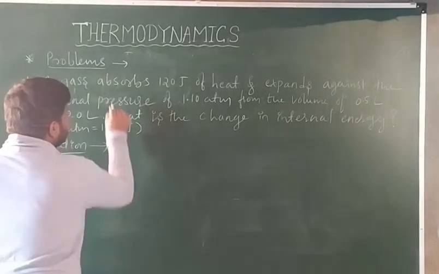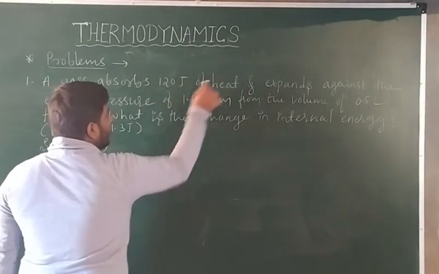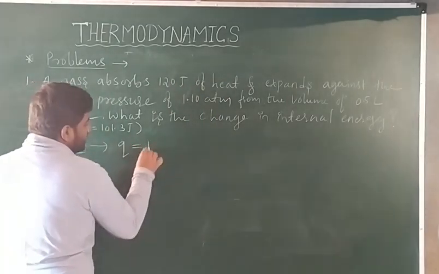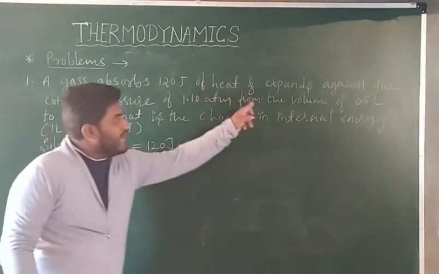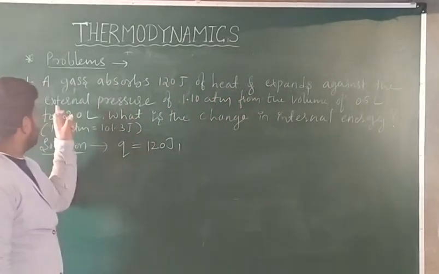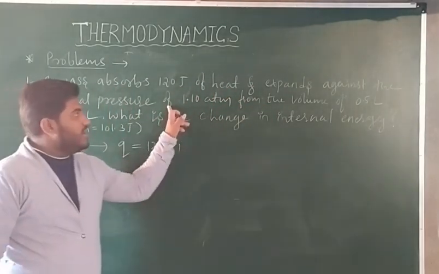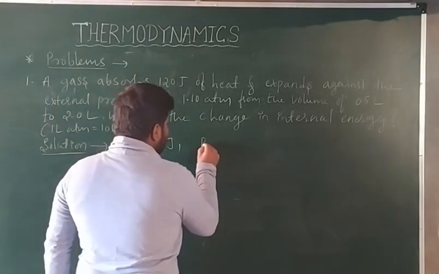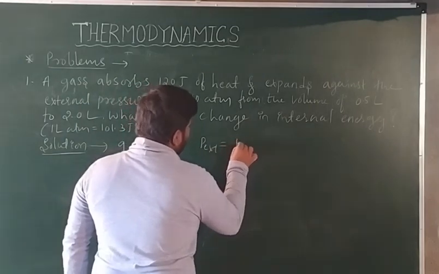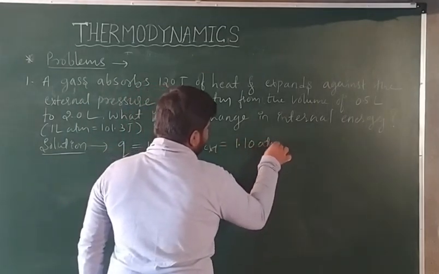So given, first one is absorbs 120 joule of heat, means you are given heat absorbed, Q, 120 joule. Next, expands against the external pressure of 1.10 atm. That means P external is given as 1.10 atm.